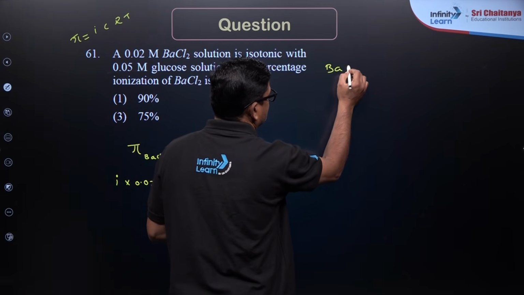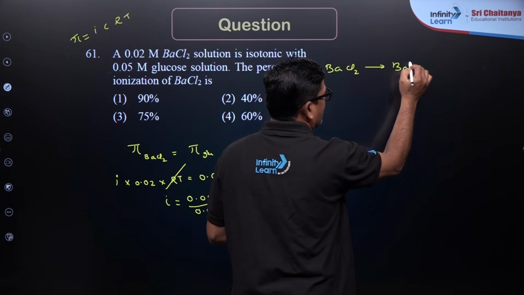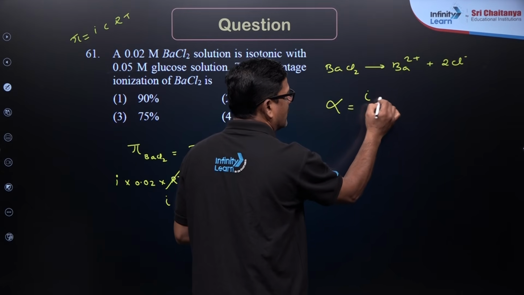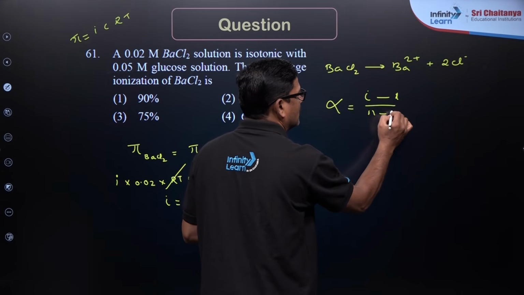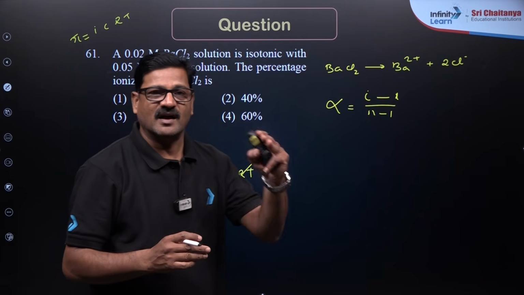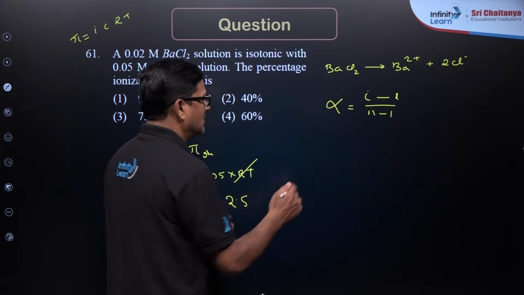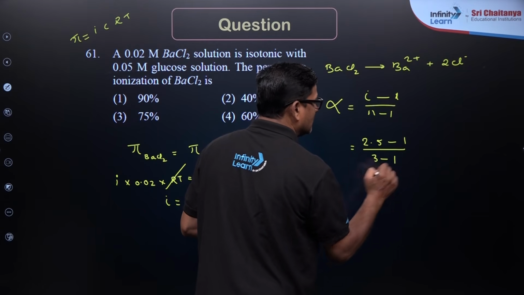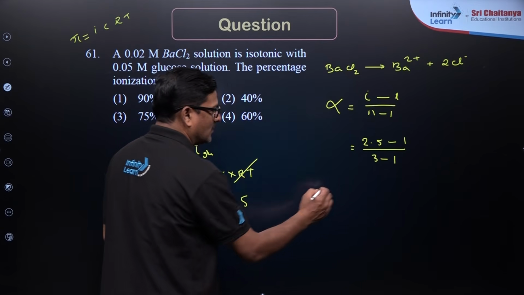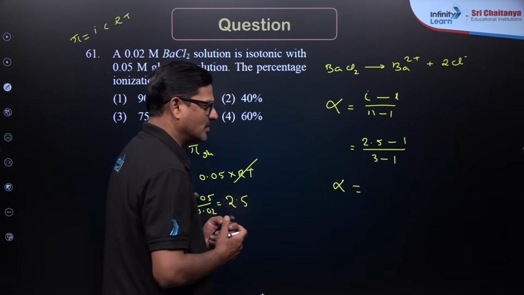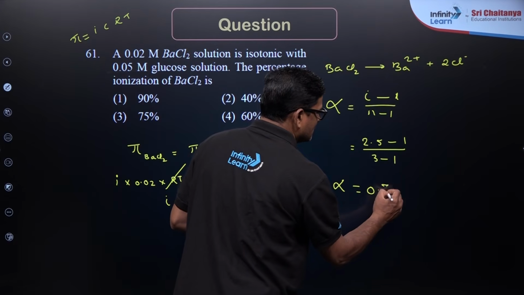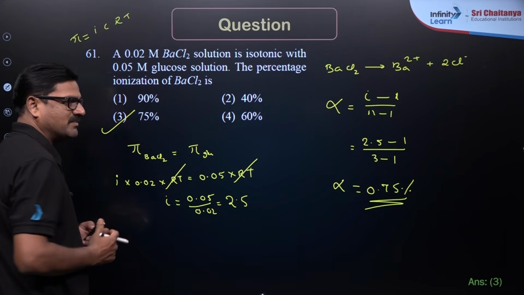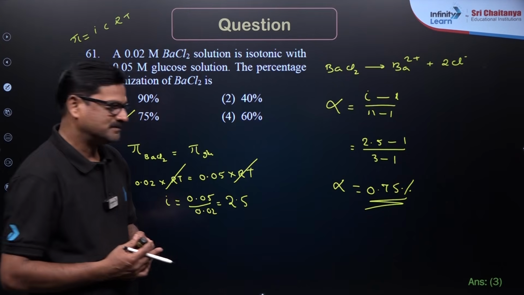Barium chloride on ionization gives rise to barium 2 plus and 2Cl minus. Alpha is equal to i minus 1 upon n minus 1. So n is going to be 3, the ions that are produced after ionization. So it is going to be 2.5 minus 1 upon 3 minus 1. On solving, alpha is going to be 0.75. So the answer for this is 75%.